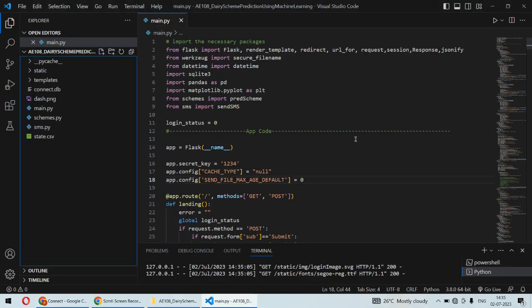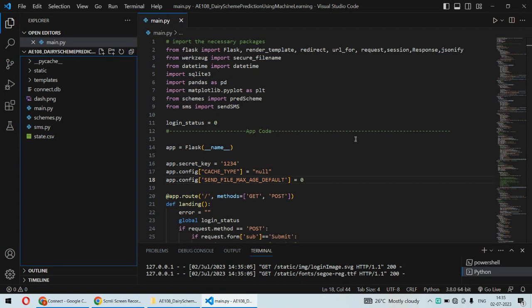So in this video, we are going to understand the demonstration of dairy scheme prediction using a machine learning algorithm. Now, as far as the dairy field is concerned, there are so many things. First of all, the milk is produced by the farmers and collected by daily dairies. The farmers submit their milk to the dairy, and the dairy will give it to a larger dairy, and after that there could be milk products and other stuff which will be distributed across the country.